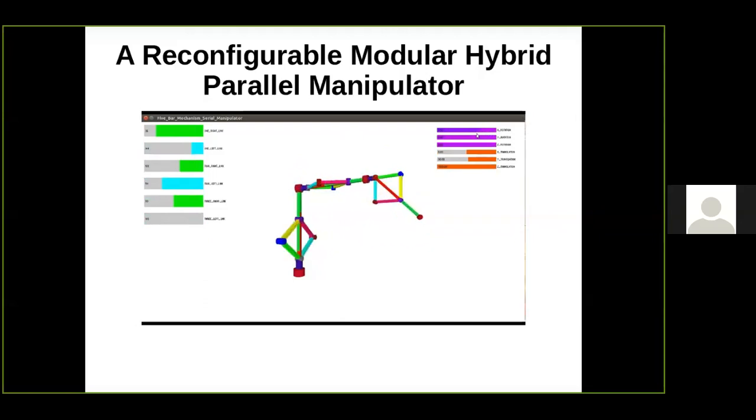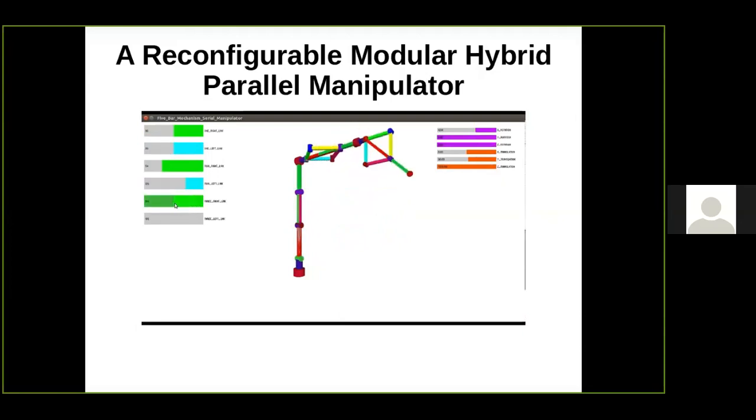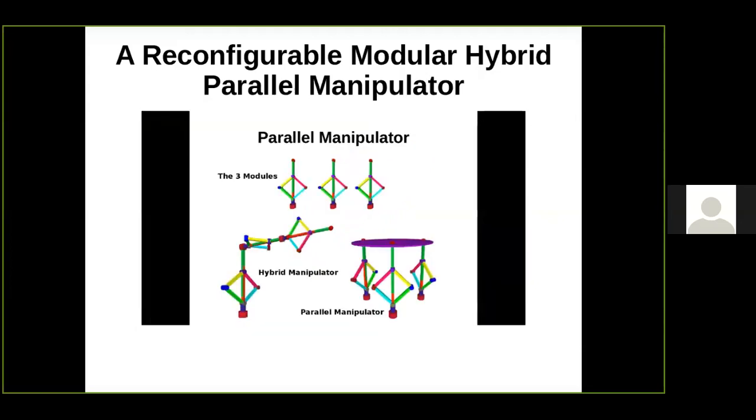So this is the X rotation of the robo, which is on the top right corner. The three modules are connected in series. The base is being moved.